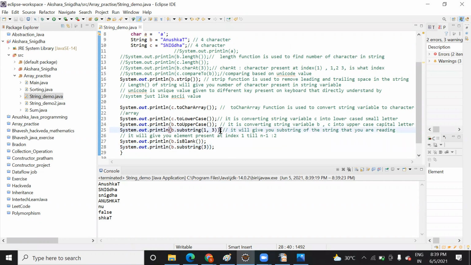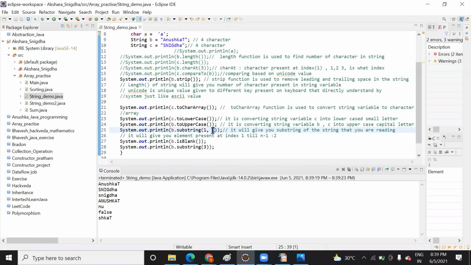Now I forgot to explain this one. If you want to print the substring starting from one index up to another index, you can do that also. Here you pass the beginning index value and this 3.